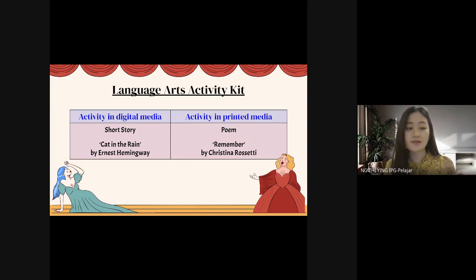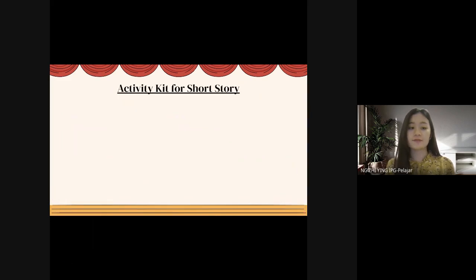So for the activity in digital media, the genre chosen is short story, and the title of the short story is Cat in the Rain by Ernest Hemingway. While for the activity in printed media, the genre chosen is poem, and the title of the poem is Remember by Christina Rossetti. So we will start with the activity in digital media first.